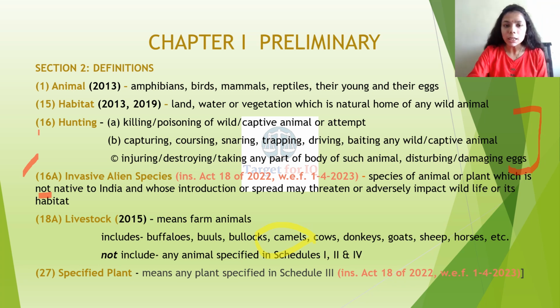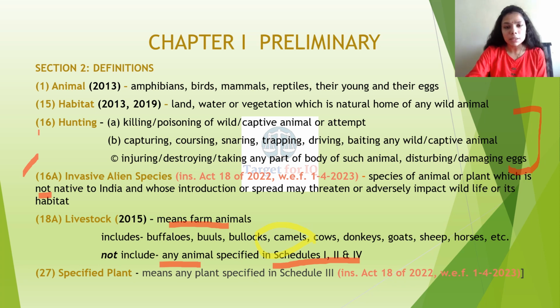Subsection 18A, livestock, means farm animals and includes all these animals. What it does not include are the animals specified in schedules 1, 2 and 4. So you have to keep this in mind. The Himachal Pradesh Judicial Services Examination has this habit of asking what is not included in the definition clause. So please keep in mind what is not included.